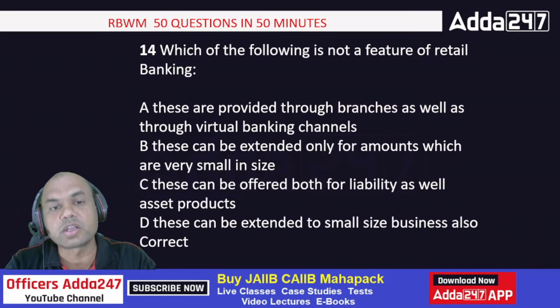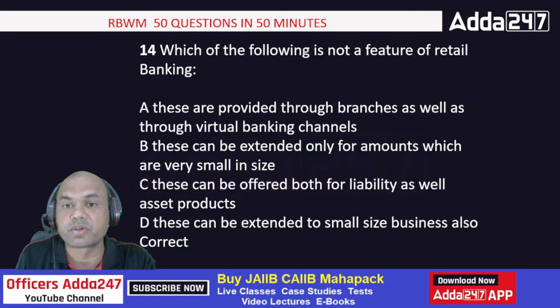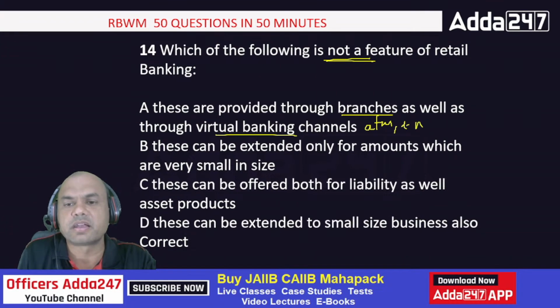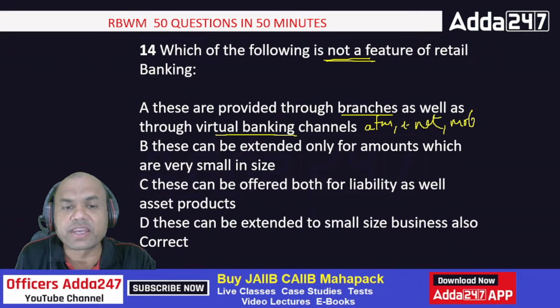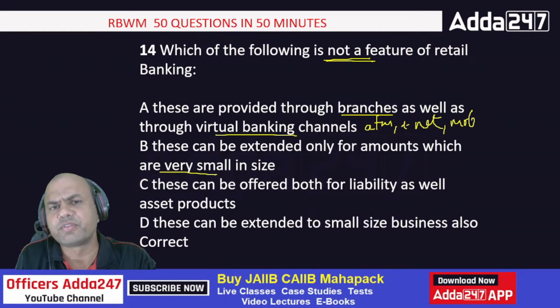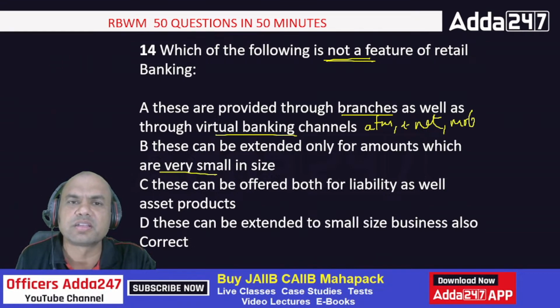Which of the following is not the feature of retail banking? Now look at this. We want not the feature. They are provided through branches as well as virtual banking channels. So branches and virtual channels. Virtual channels means what? ATM, internet, mobile app. They can be extended only for amounts which are very small in size. Very small means what? 1,000, 10,000, max to max 50,000. Is that the case? Let's see.